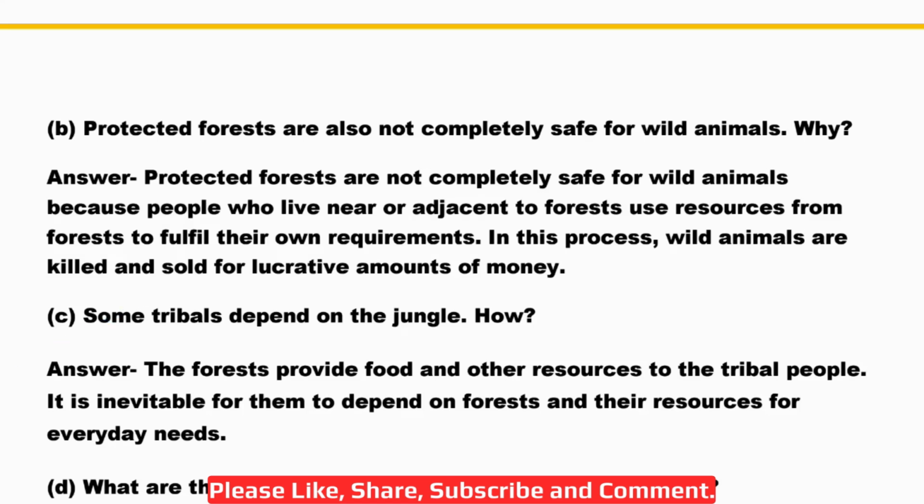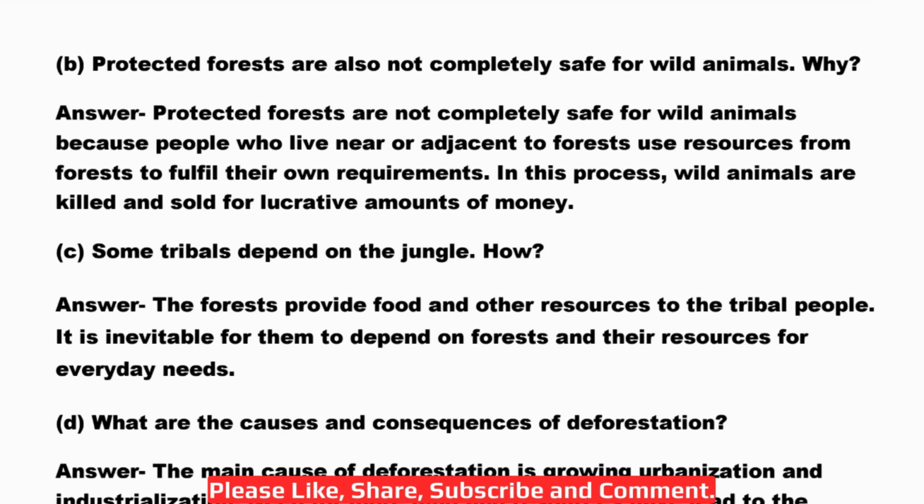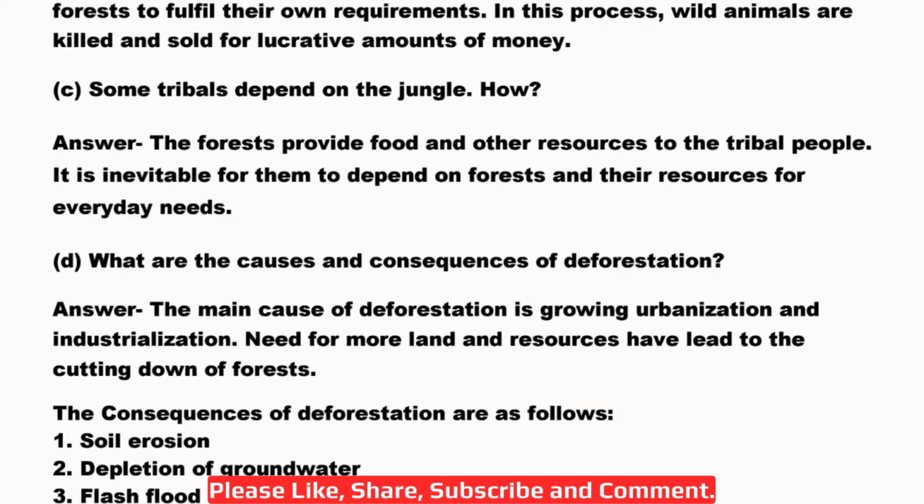Okay. Then C, some tribals depend on the jungle. Why? How? Now we know that tribal people usually live in a particular area and they usually live near the jungles, right? Near the forests. So the forest provides food and other resources to these tribal people. It is inevitable for them to depend on forests and their resources for everyday needs. So they have to depend on the forest.